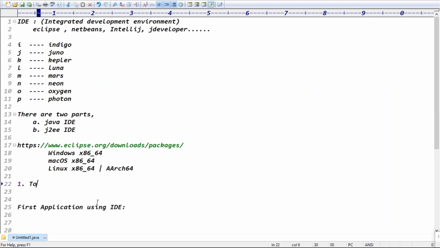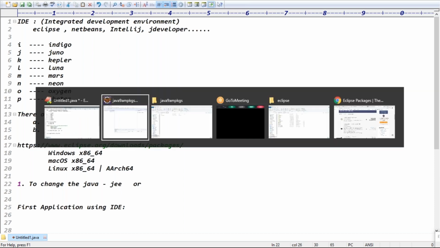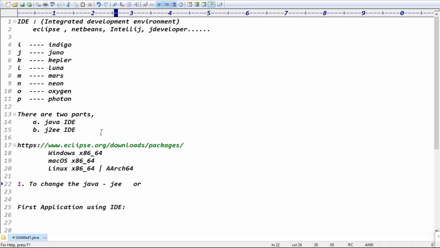Point one. To change the perspective, Java to JEE, because it's showing the JEE Eclipse, right? Exactly.